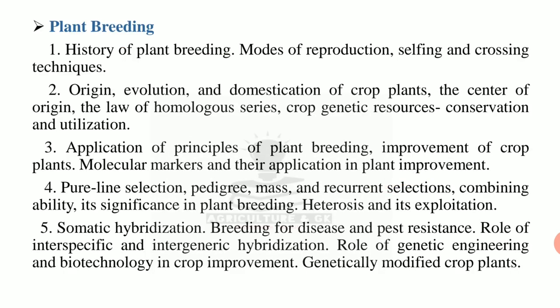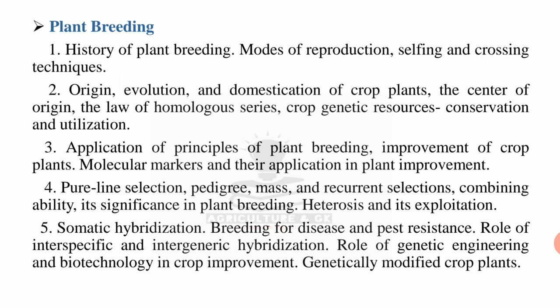Plant breeding. Under this, first point is history of plant breeding, modes of reproduction, selfing and crossing techniques. Second is origin, evolution and domestication of crop plants, the center of origin, the law of homologous series, crop genetic resources, conservation and utilization. Third one is application of principles of plant breeding, improvement of crop plants, molecular markers and their application in